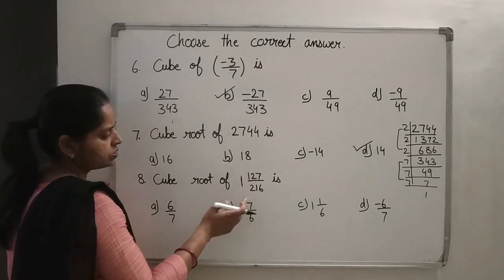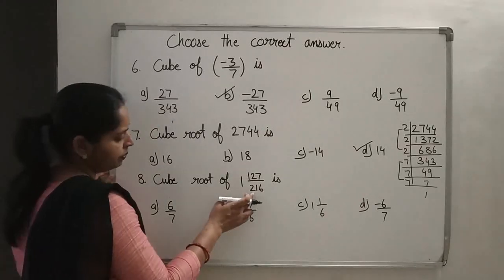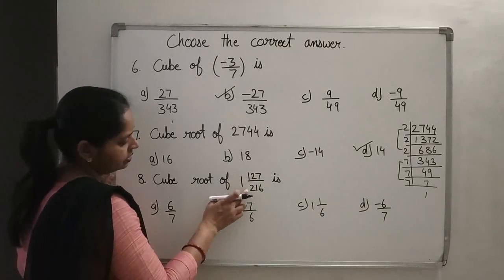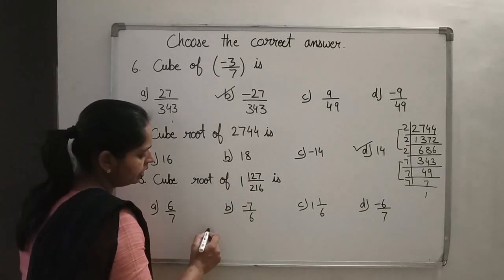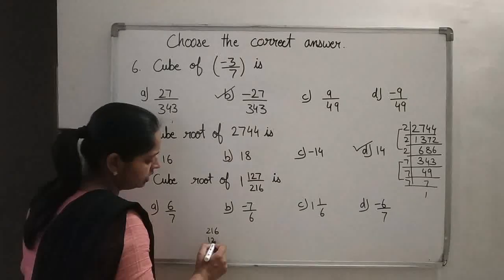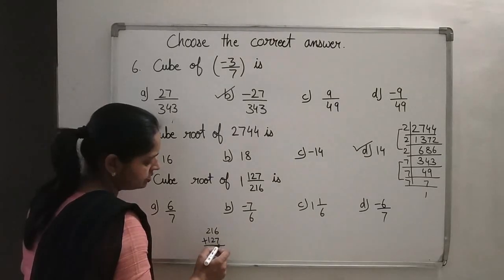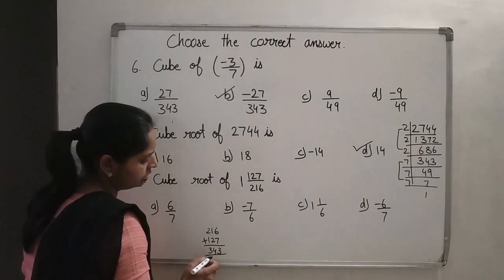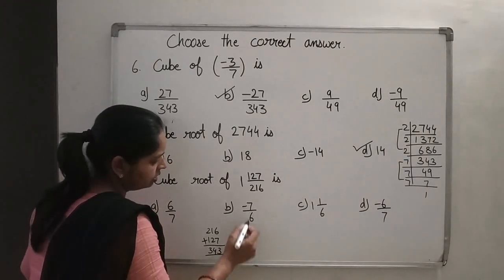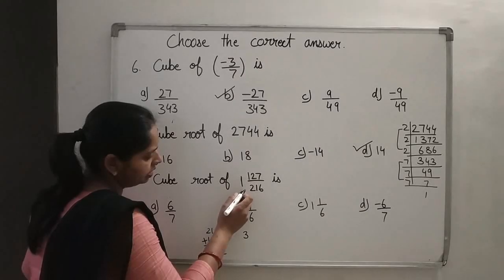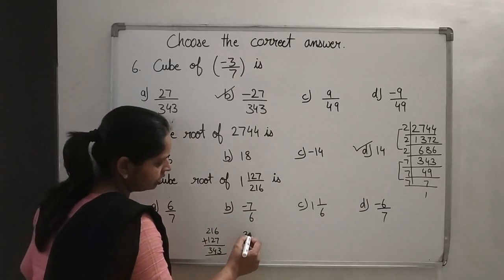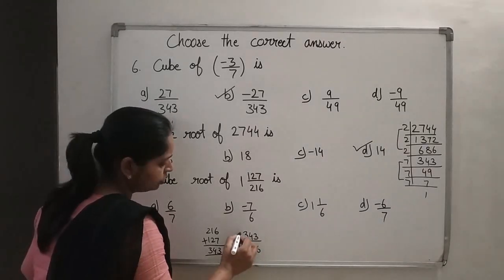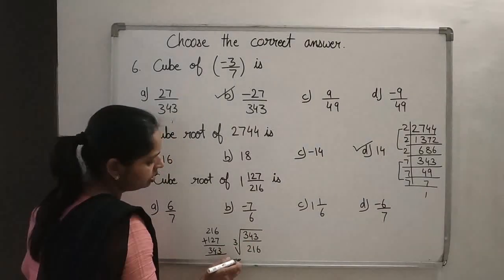It's a mixed fraction. So first you have to turn it into an improper fraction. 216 into 1 will go for 216 and you have to add this number. Right? So 216 plus 127 will go for 7 plus 6 is 13, 2, 3, 4 and 3, 343. So when you turn this number into improper, you are having 343 upon 216 and we have to find the cube root of this number.